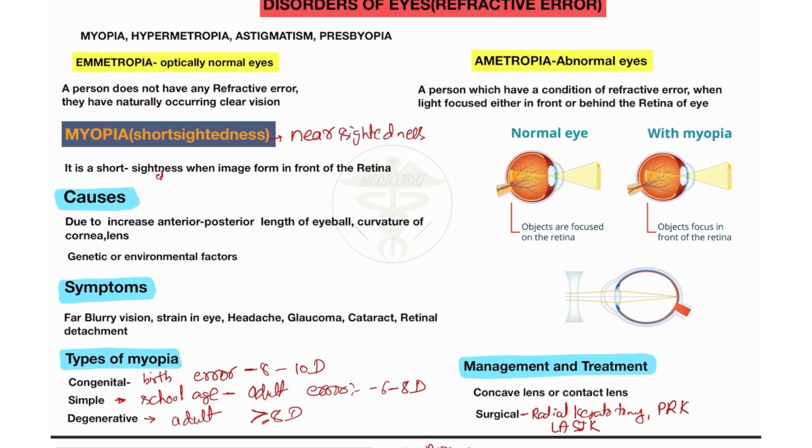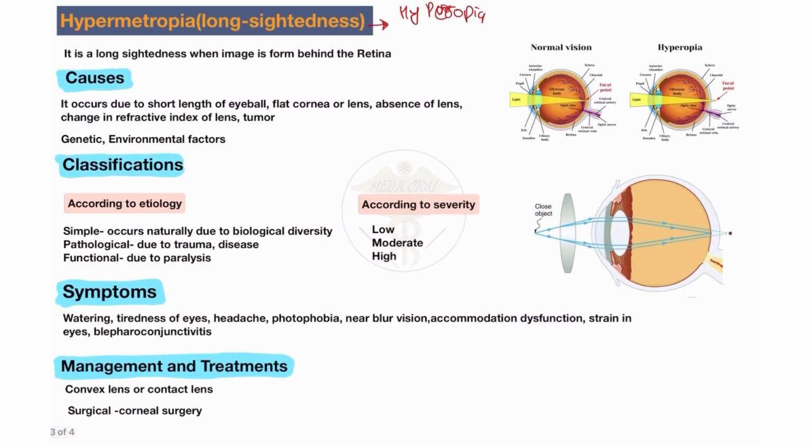But when I discuss myopia, here you will see short-sightedness. There is no problem in the short vision, there is a problem in the long or distance vision, so it's called myopia. So these are the differences between myopia and hypermetropia. It's called long-sightedness, but the patient has a problem with the near vision. In these cases image formation occurs behind the retina, so it's called hypermetropia.